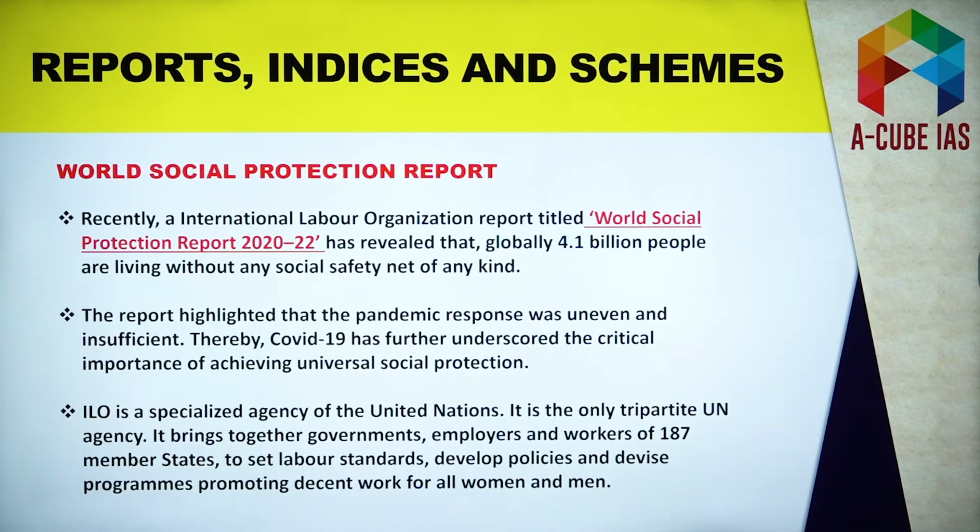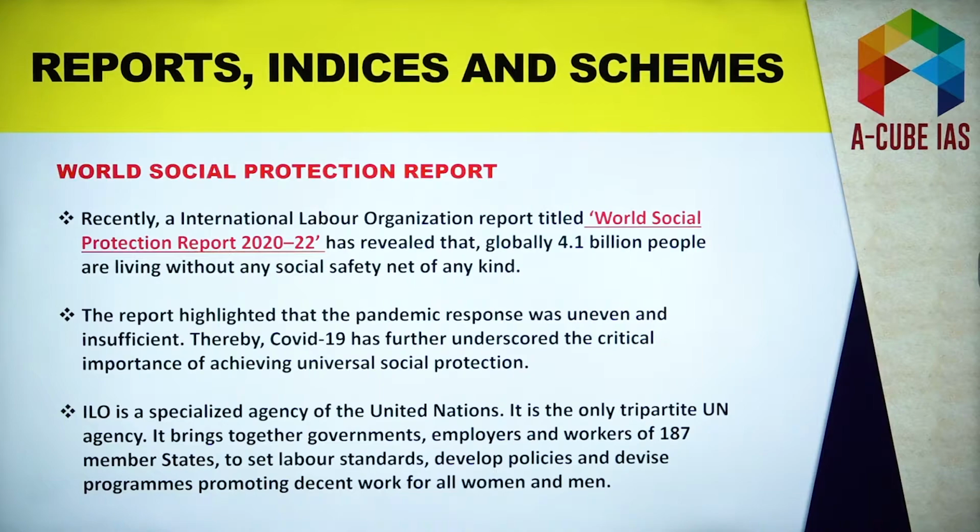Now we will talk about the World Social Protection Report. See, this report is released by the International Labour Organization. And this report has released a very interesting fact, and you would love to know it. And this fact is that globally 4.1 billion people are living without any social safety net. This is such an interesting point, and you can mention this point while writing the mains answer, that 4.1 billion people are living without any social safety net of any kind.